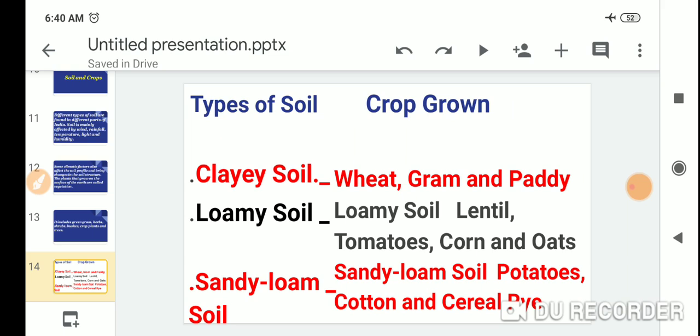Types of soil and crops grown. The first one is clay soil, and the crops grown are wheat, gram and paddy.